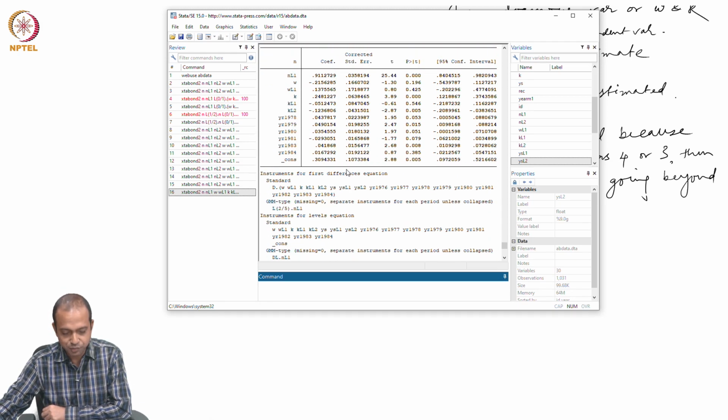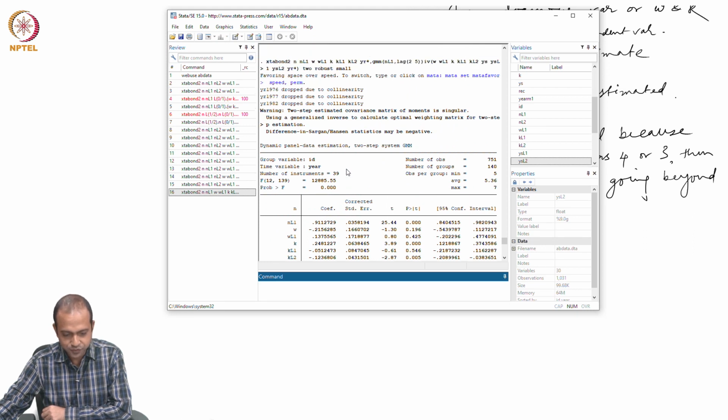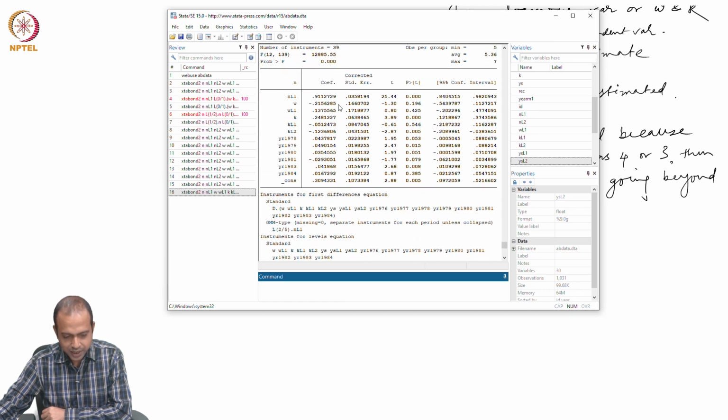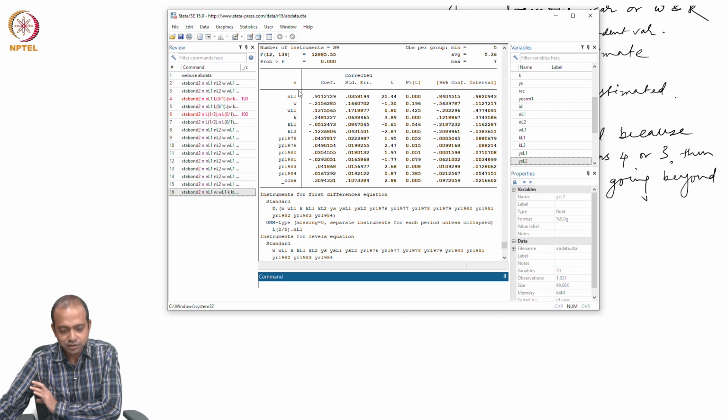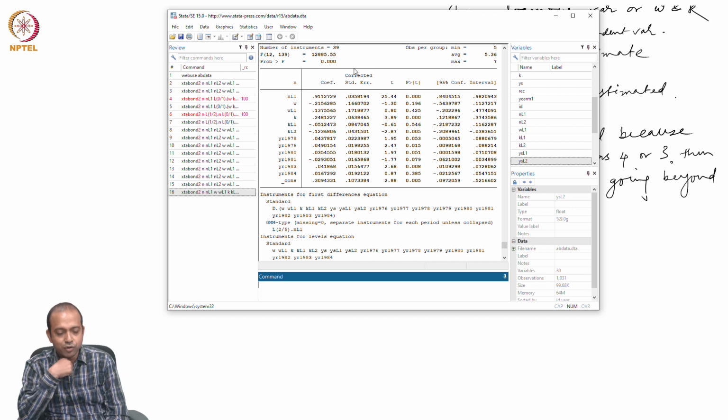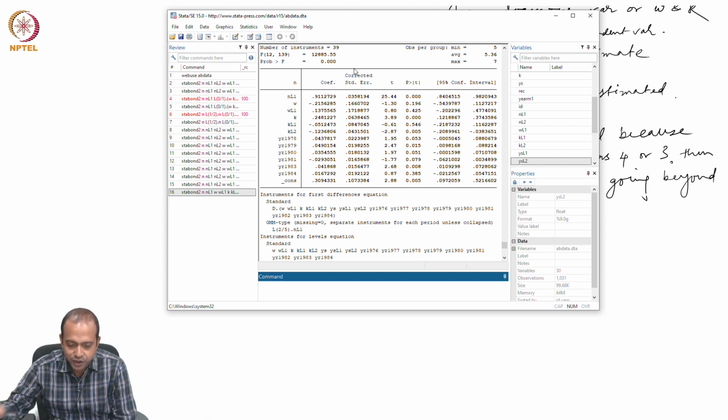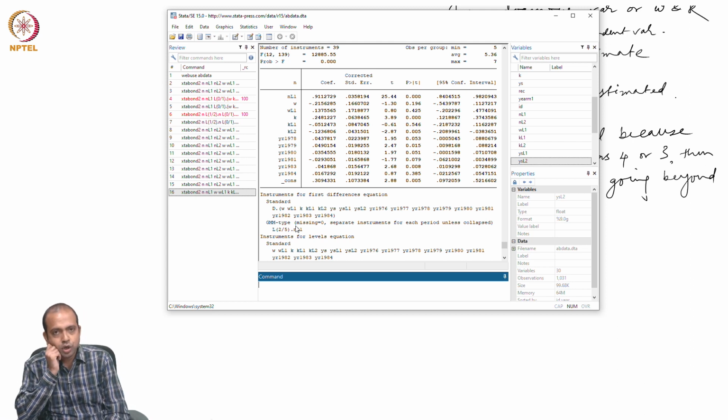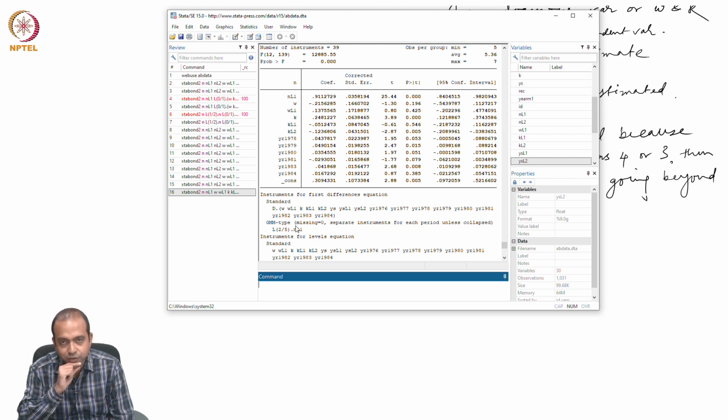So, what is the specification that I have used? Look at the specification. I have taken only NL1, the one period lag of employment, in my model. I have taken W and the lag of W, and 2 periods lag of capital, only this many explanatory variables, and the restriction of lag also to 5, and then my coefficient is lying within the interval, right.